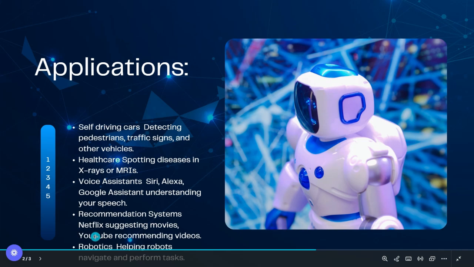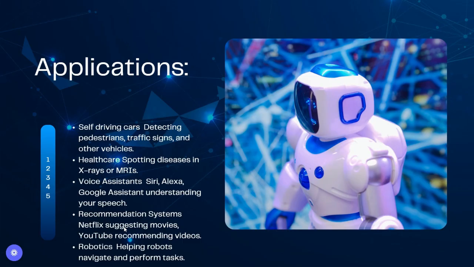Recommendation systems: Netflix suggesting movies, YouTube recommending videos, etc. So actually deep learning also has a great role in this as well. For example, if you want to upload a video on a YouTube channel, before uploading that, YouTube takes some time to check your video, whether it contains any copyright, or whether the same video is already available on YouTube, and it will automatically say that this is a copyright. So actually YouTube and Instagram etc. are also working on the basis of deep learning.